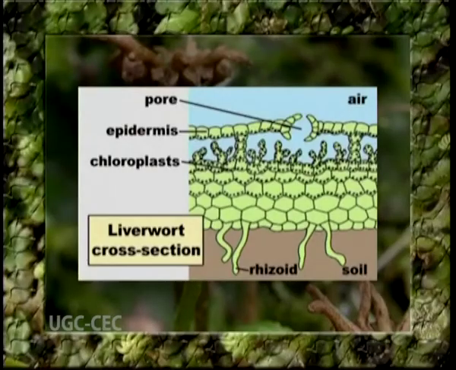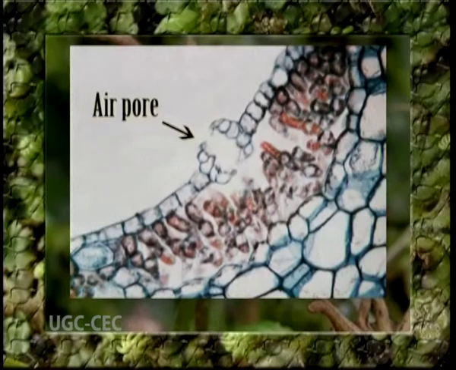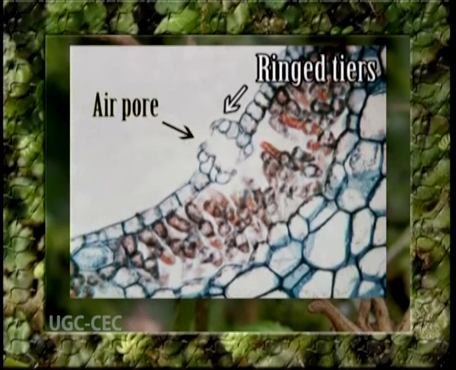The epidermis is interrupted by many barrel-shaped air pores, one on the roof of each air chamber. Each air pore is surrounded by 16 to 40 cells having cutinized walls and a few chloroplasts. These cells are arranged in 4 to 8 superimposed ringed tiers, one above the other.